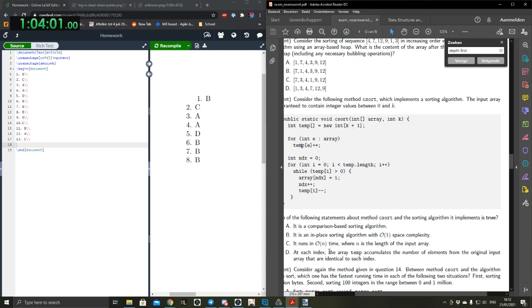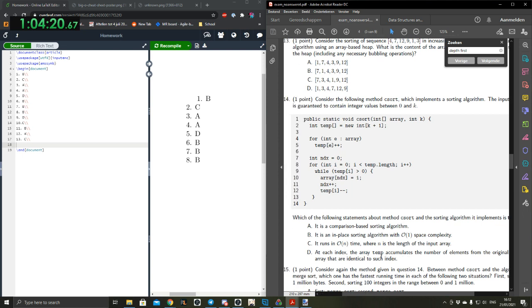Part of the sorting algorithm. I'm not sure actually, because do they mean this at the end of the program? Because that's not true, then it will be 0. No, but at each index, which I believe they're talking about the index at line 3 and 4 or 4 and 5, pretty much the first for loop.